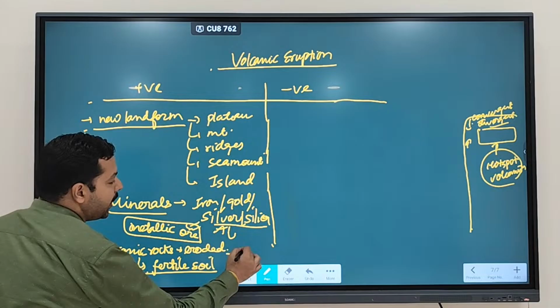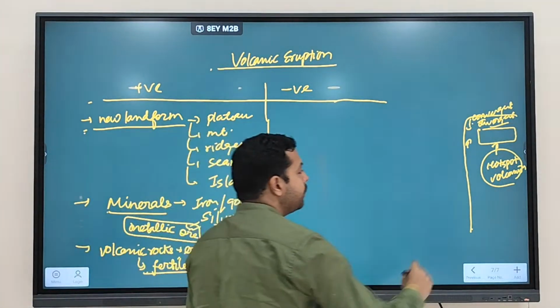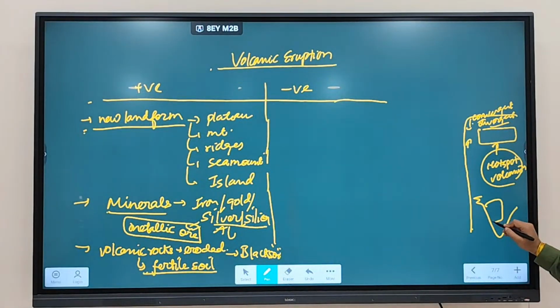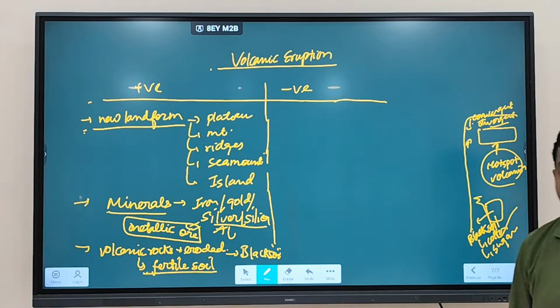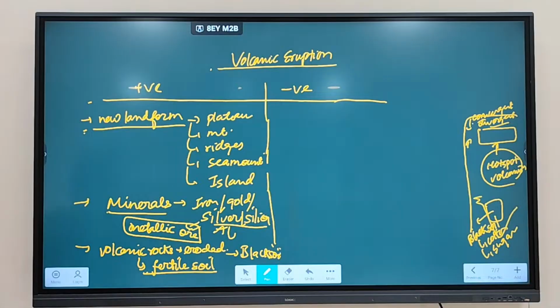Like you have black soil. We discussed black soils are found where? In the Deccan Plateau region. So here in the Deccan Plateau, when basaltic lava is eroded, what is being formed? Black soil, and black soil is used for cultivation of cotton, can be used for cultivation of sugarcane, any moisture retentive crops, okay? The crop that requires more moisture needs moisture retentive soil. The black soil is referred to as a moisture retentive soil. So this can also be used. So this is another importance of volcanic eruption.